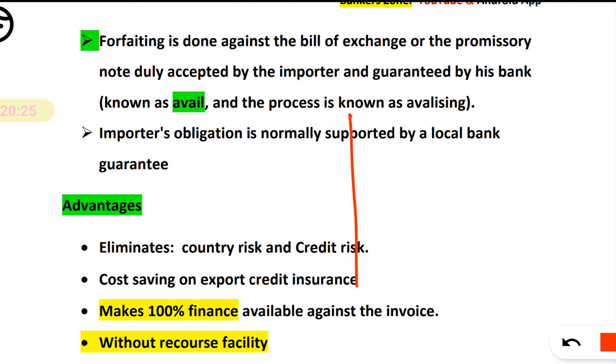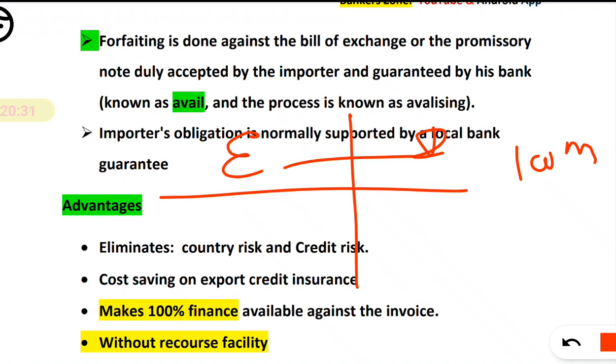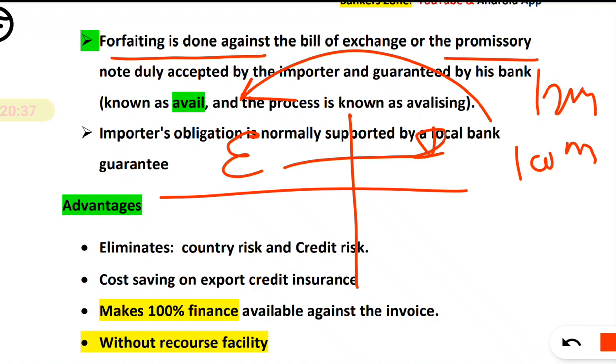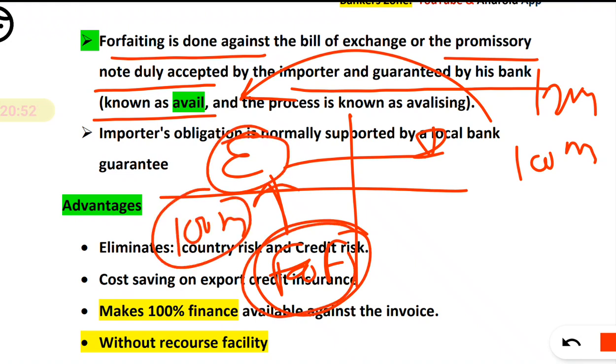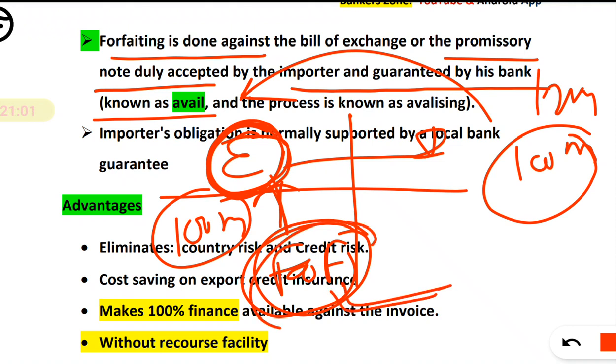See, it is very interesting, export and import, right? Say a 100 million deal. After 12 months the exporter will receive that money, okay? But forfeiting is done against what? Bill of exchange or a promissory note duly accepted by the importer and guaranteed by his bank. So here the forfeiter is there. He will give 100%, that is 100 million, to the exporter, and it is without recourse. So once the exporter receives money, he is not liable for any recovery from the importer. So recovery from the importer is the responsibility of whom? Now the forfeiter.